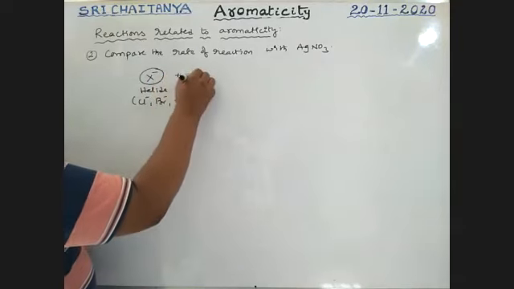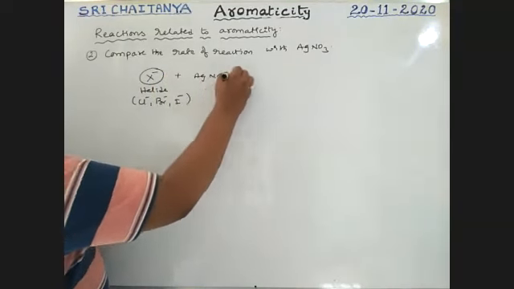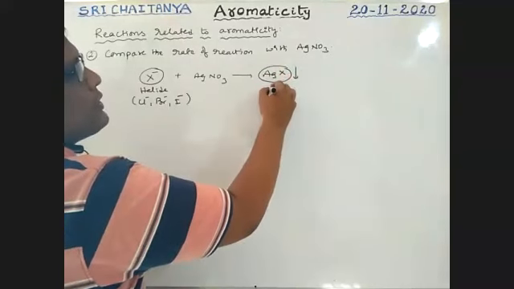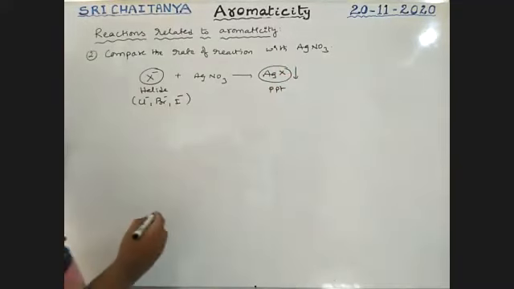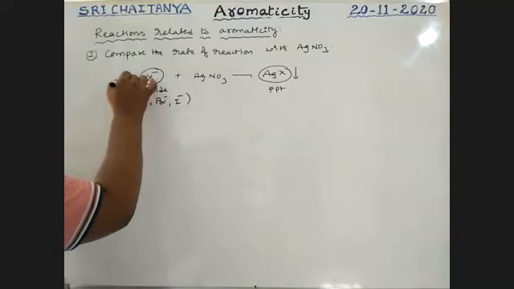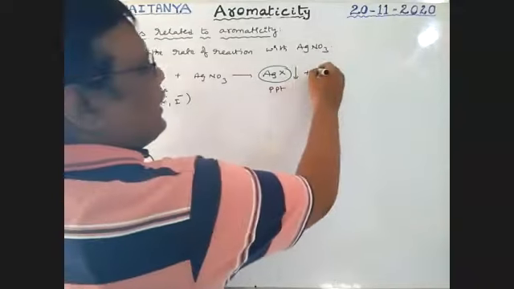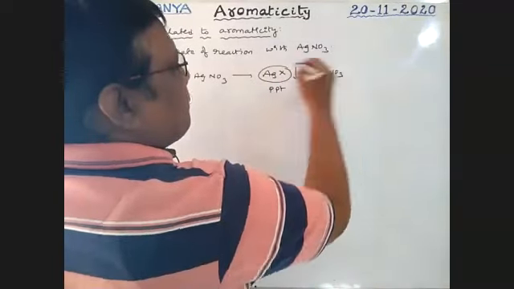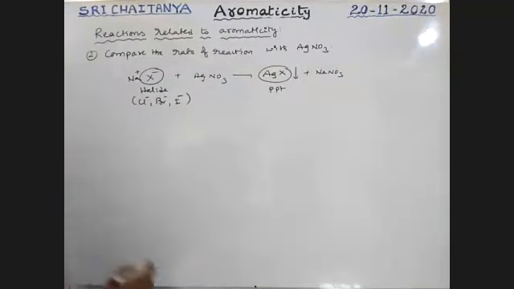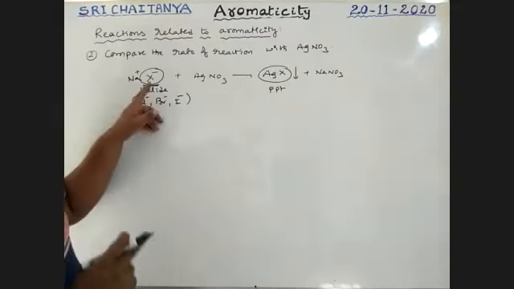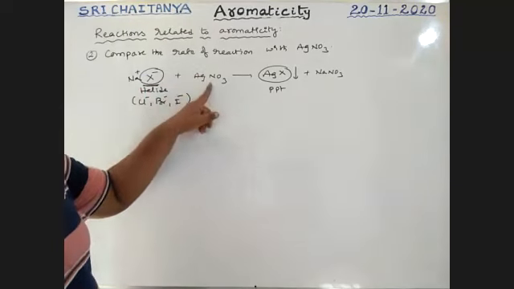If it reacts with AgNO3, that gives AgX, which is going to be precipitated. For example, NaX is Na plus X minus, and NaNO3 is the product. That is precipitation. That means if the halogen is quickly coming out, the reaction with AgNO3 is fast.